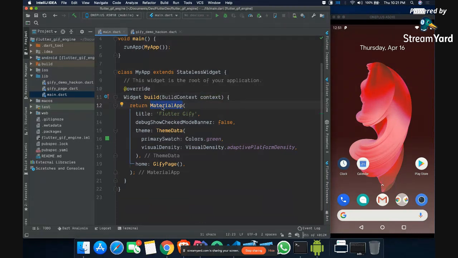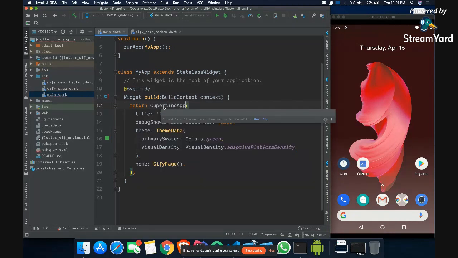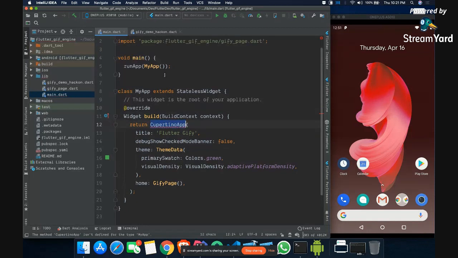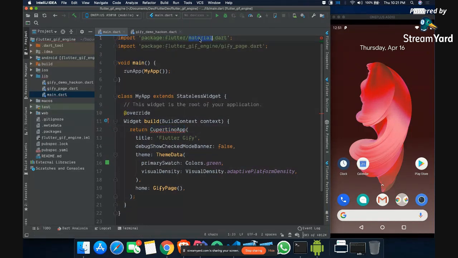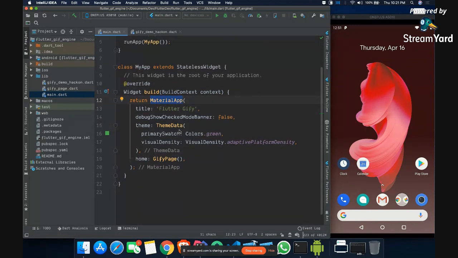Similarly, if you want to focus on, let's say, iOS, and you want the iOS-specific design, then you can use CupertinoApp. So here you will see we have something called CupertinoApp as well, right? This will also work, but to make it work, you have to import Cupertino rather than material. Or you can have a check: if it is iOS, then use CupertinoApp, or if it is Android, then use MaterialApp. It's totally your choice, or you can use it for both platforms or any platform. It doesn't make things more difficult.